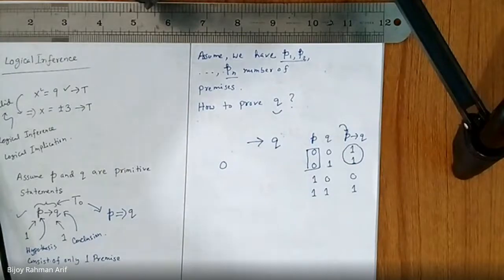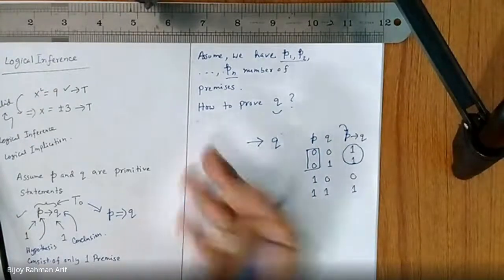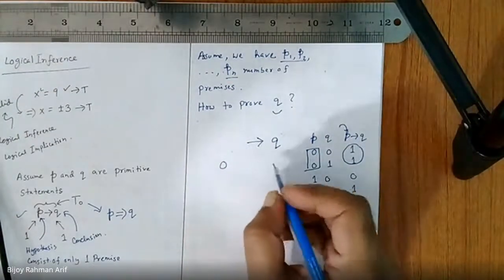Am I right? If you want to prove something using another thing, and the thing you considered is false, then there is no question of proving. It is actually out of the equation. So if the left hand side is 0, it is unimportant.